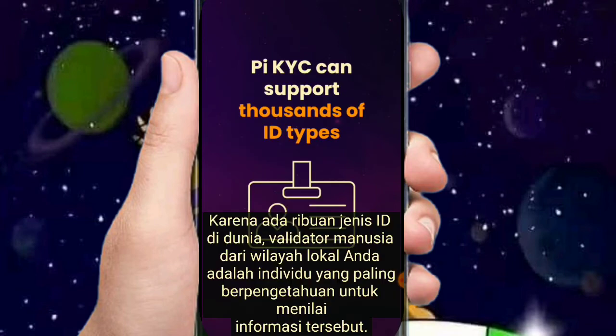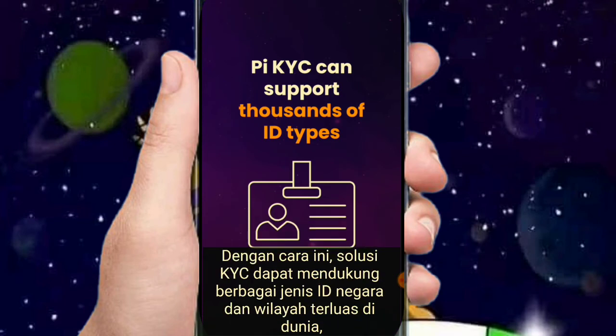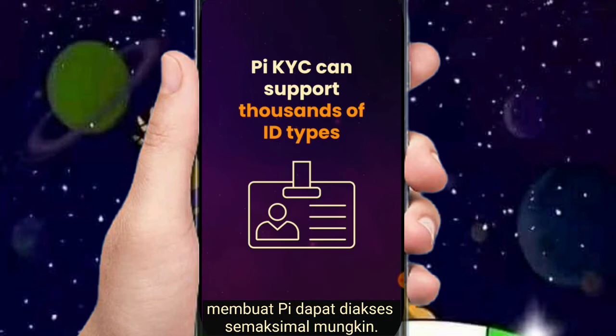As there are thousands of ID types in the world, human validators from your local region are the best knowledgeable individuals to assess that information. This way, the KYC solution can support the widest variety of countries and regions' ID types in the world, making Pi as accessible as possible.